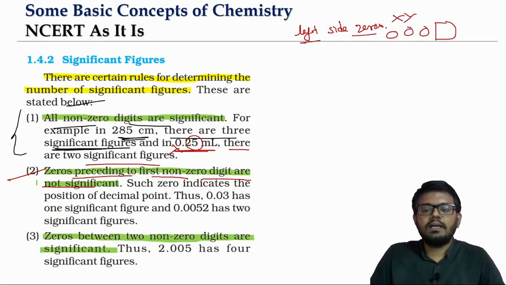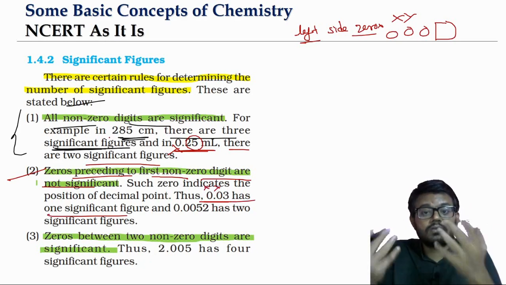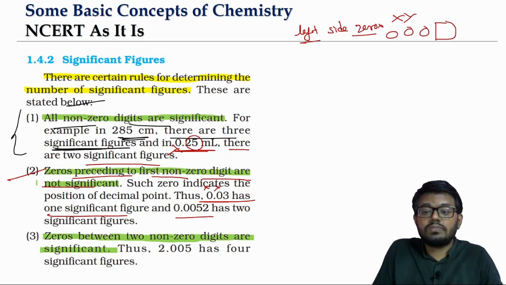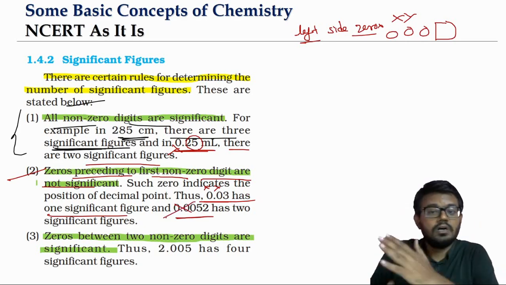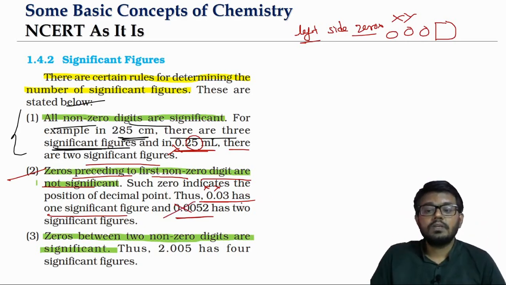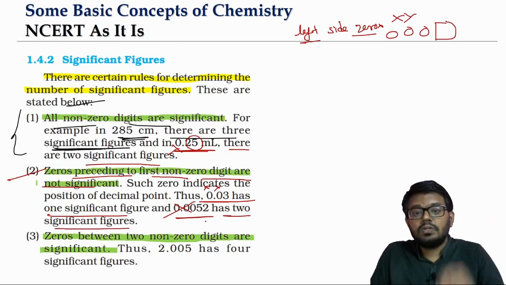Say for example, you have this 0.03. In this, both the zeros are coming on the left. Don't count them. So 0.03 has only one significant figure. The 3 only will be counted because non-zero means that will be counted as significant. Look at this one, 0.0052. 5 is significant, 2 is significant. But what about the 3 zeros all on the left side? Don't count them. So 0.0052 will have how many significant figures? 2 significant figures.